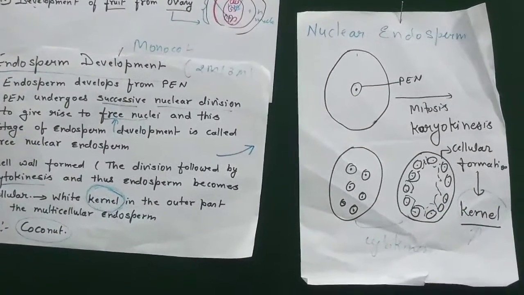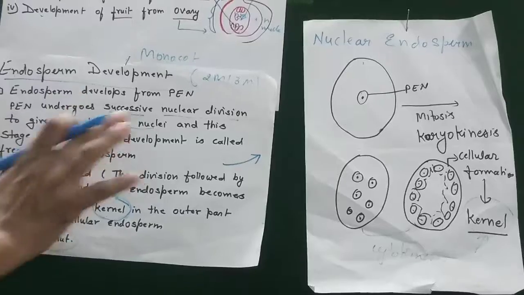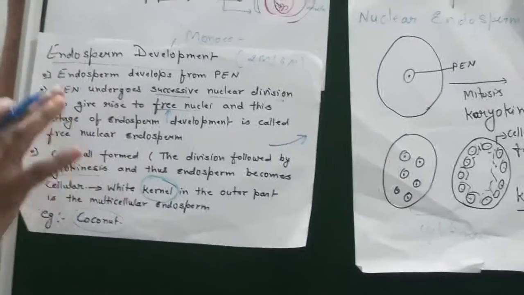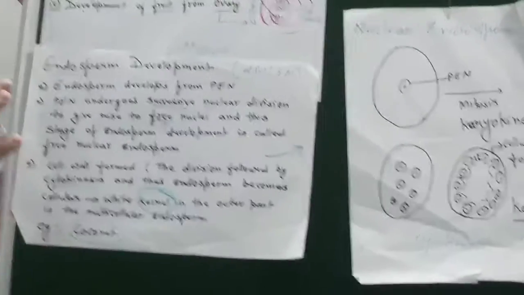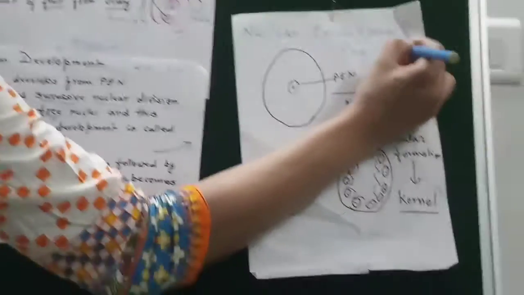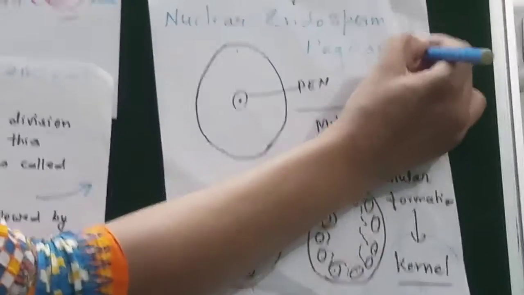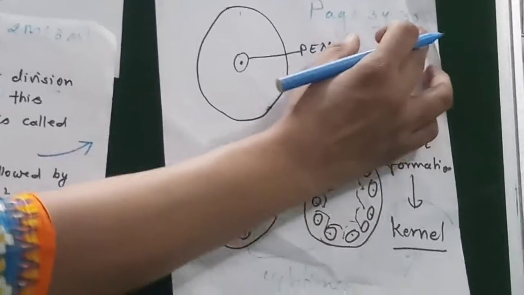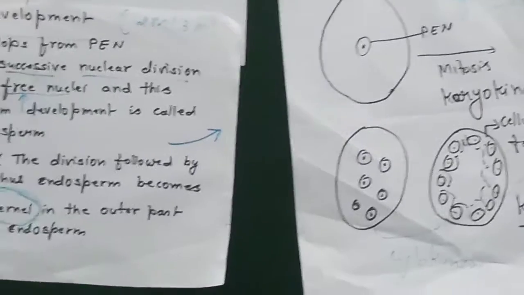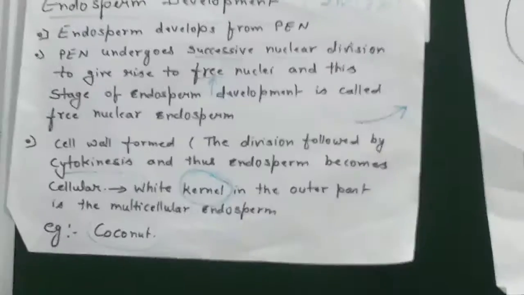I hope you understand this endosperm development. Don't skip it; look in your textbook at page number 34 and the first paragraph of page 35. If you refer to it, you will get all these points properly. Just see it once properly.